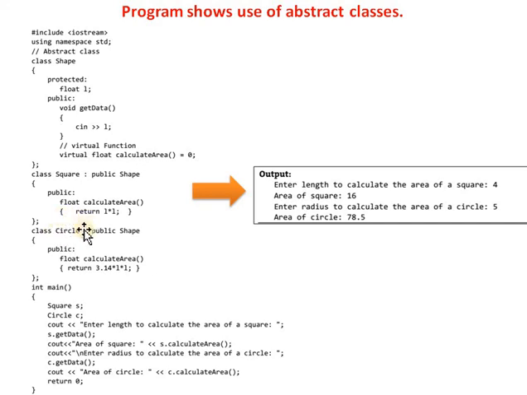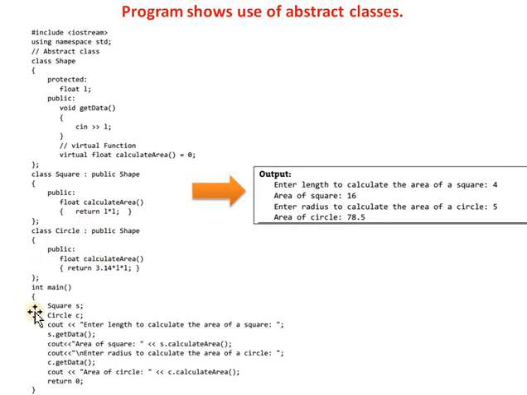So that formula definition is written separately in its derived classes. So it is an abstract class. Here there is only a function declaration with the pure virtual function, and the function definition is written in its derived class separately.